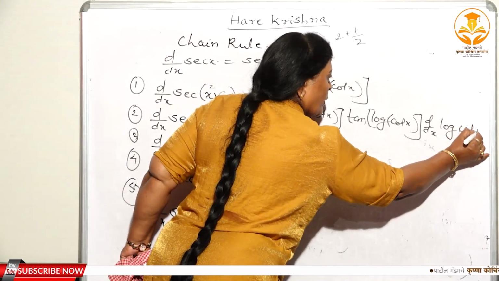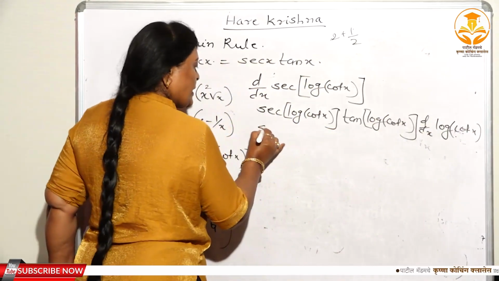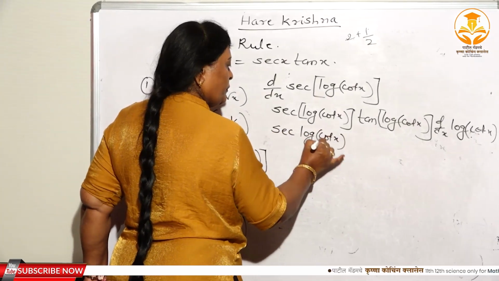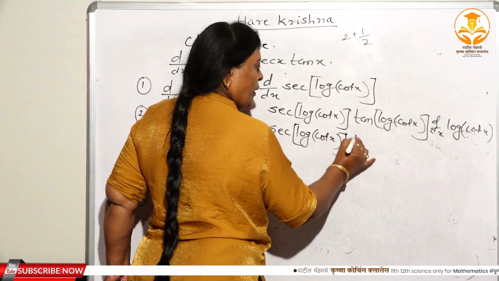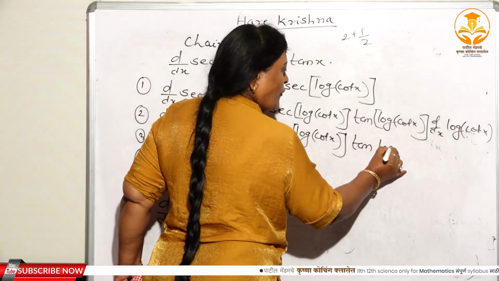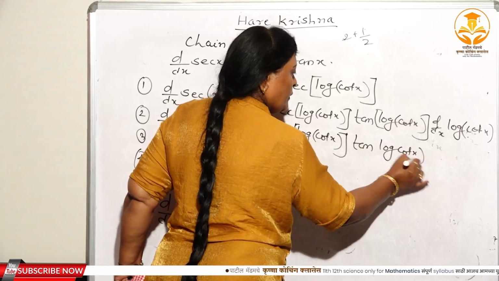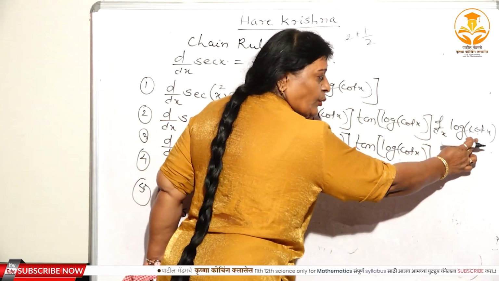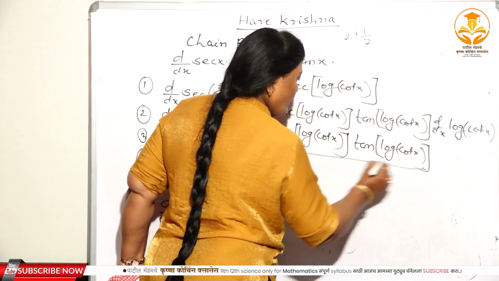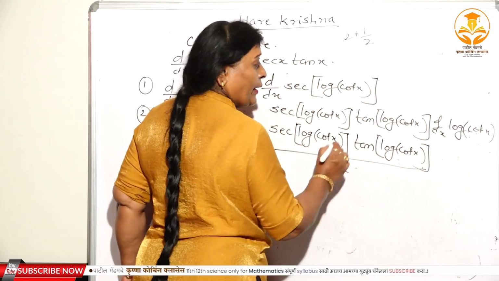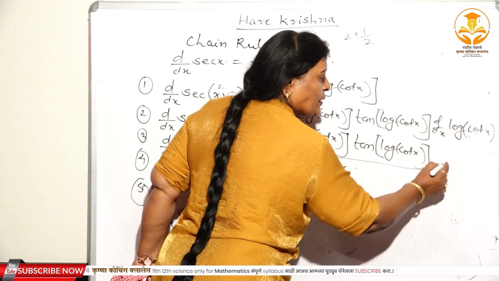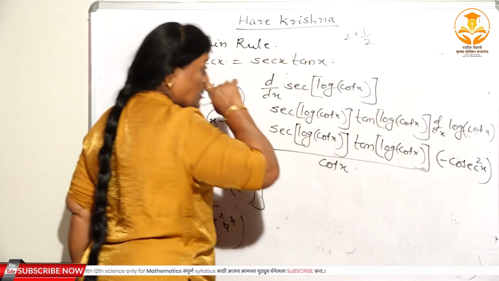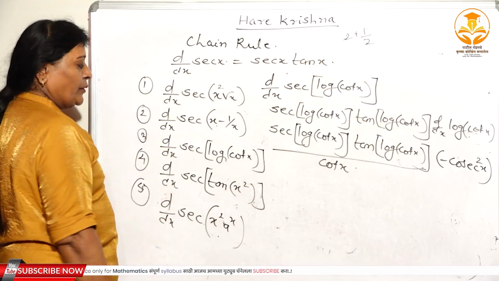Sec log of cot x, tan log of cot x. Here again, this is u, the derivative of log u is 1 by u, 1 upon cot x. And again, what is the derivative of cot x? That is equal to minus cosec square x, right? This is the solution of the third one.